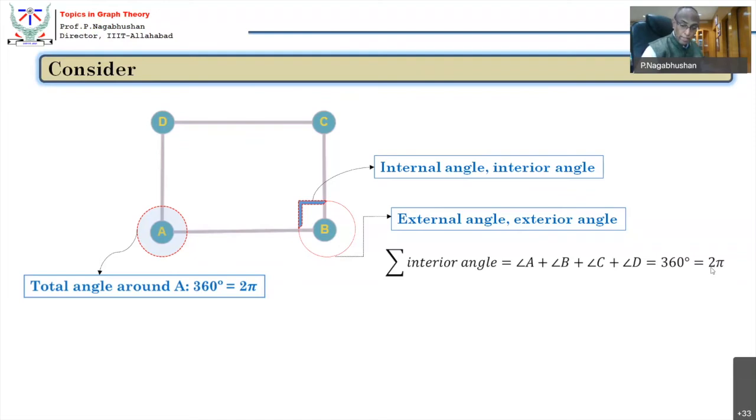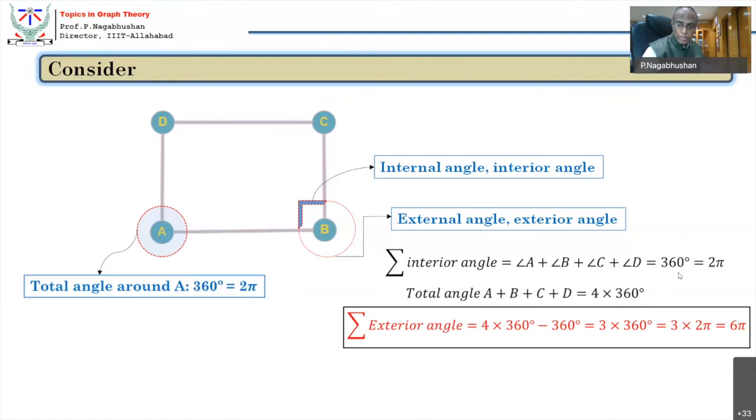What is the total exterior angle? To calculate it, first you should know the total angle. The total angle because of A is 2 pi, and likewise for B, C and D, which is 4 times 360. Then 4 times 360 minus 1 times 360, the total interior angle, gives the total exterior angle. So the total exterior angle is 3 into 360, which is 3 into 2 pi, which is 6 pi. Total interior angle is 2 pi, total exterior angle is 6 pi.